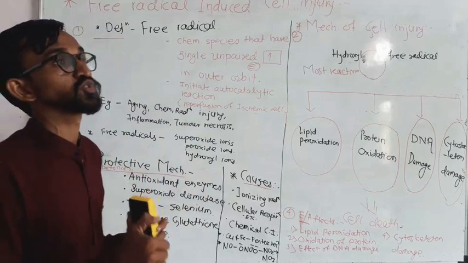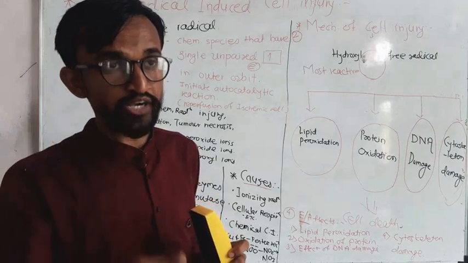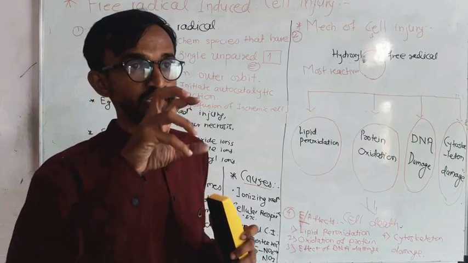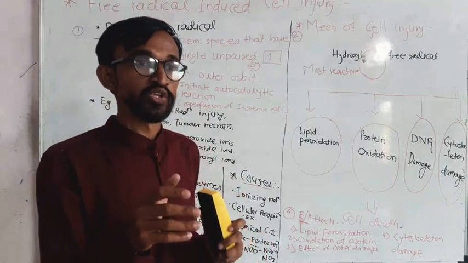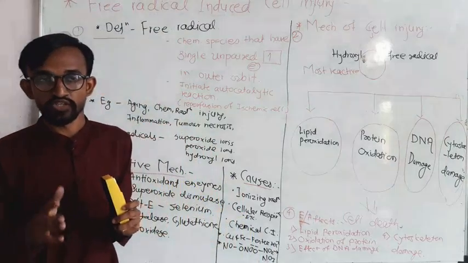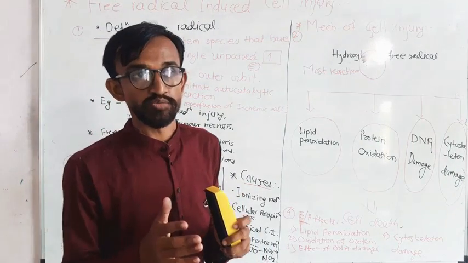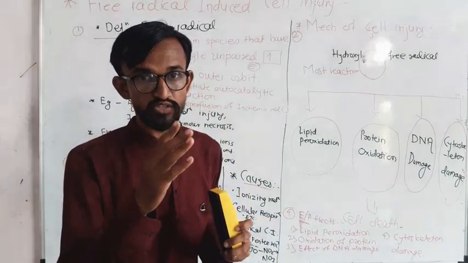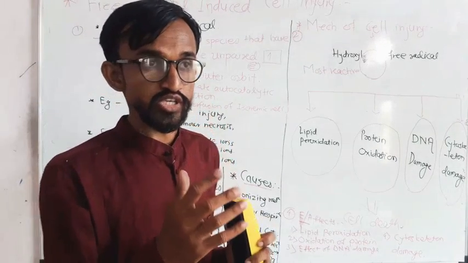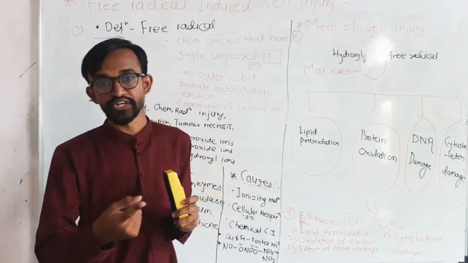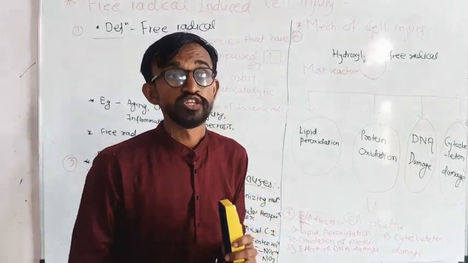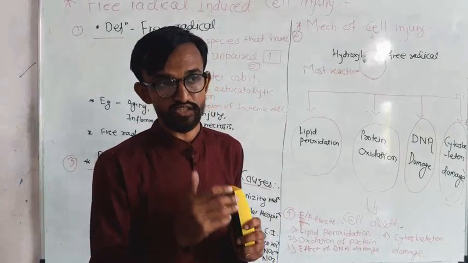First, you have to keep in mind what free radicals are. In chemical language, free radicals are species with a single unpaired electron in the last orbit. Free radicals cause autocatalytic reactions.